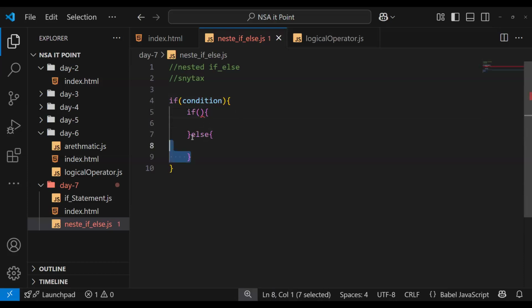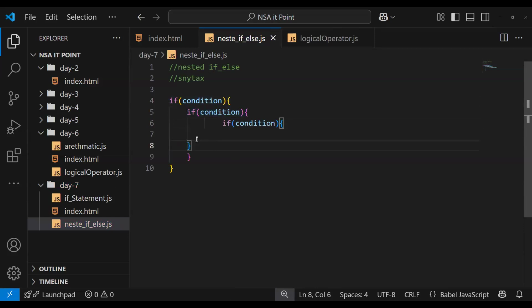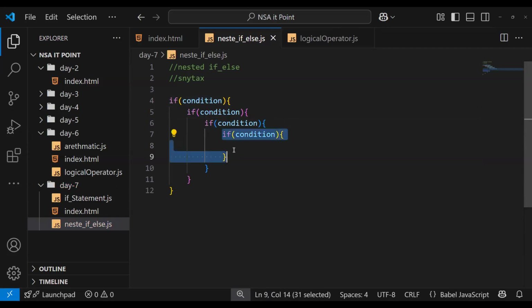You can write only an if, and if you want to write if, it's also correct syntax. You can write multiple ifs inside the if, but it's getting complicated. You can see no error, no error thrown by JavaScript.